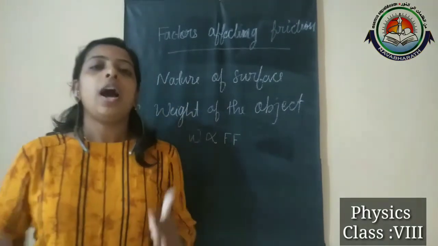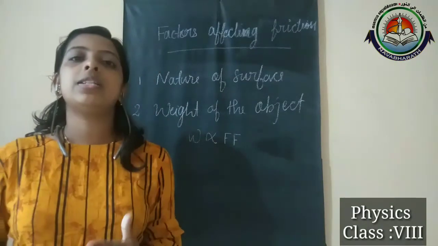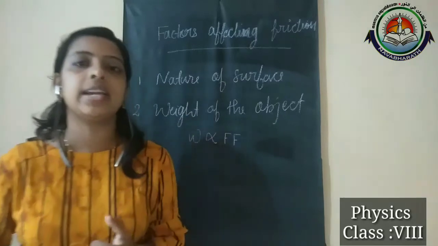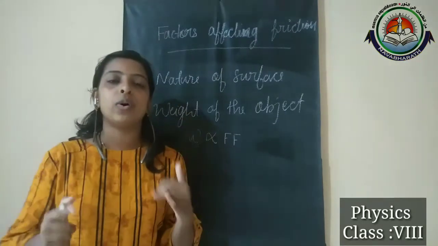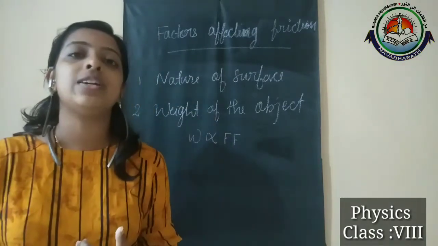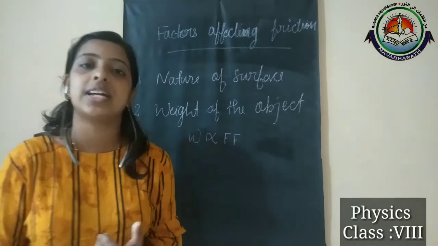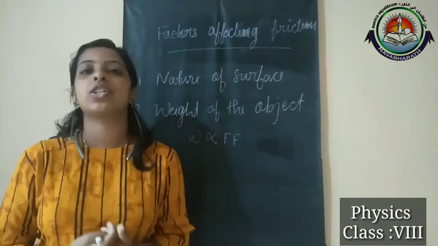That means a solid surface exerts a force when a solid object is moved over it. Not only solid surfaces, liquids and gases also exert a frictional force when a solid object moves over them. That frictional force is considered fluid friction.